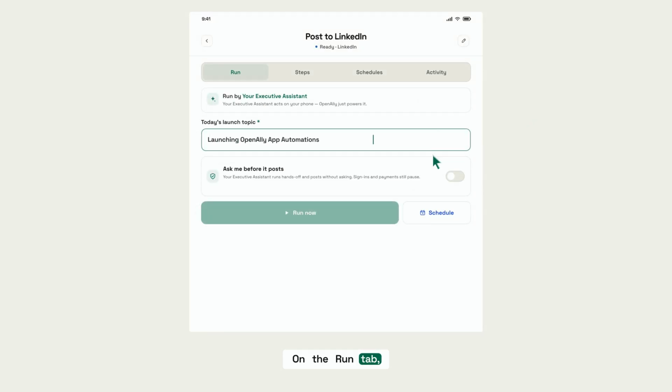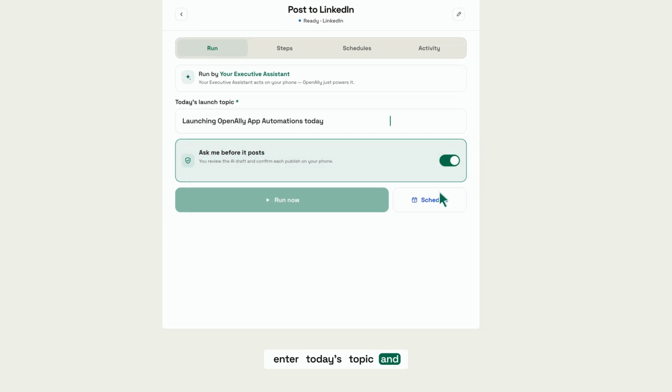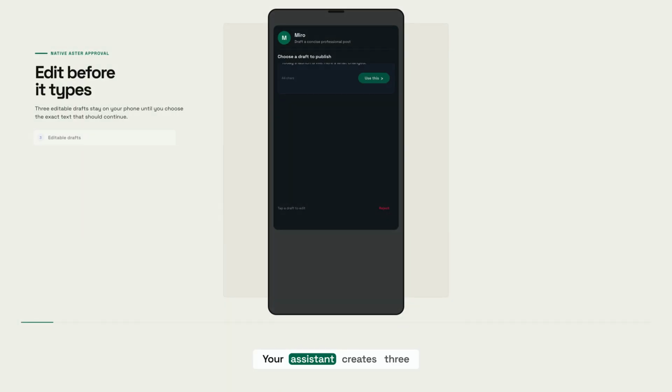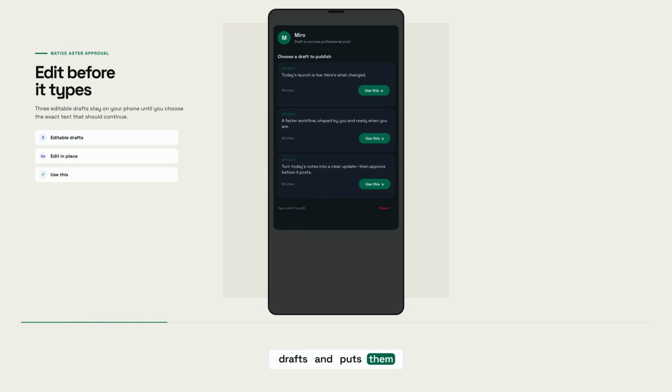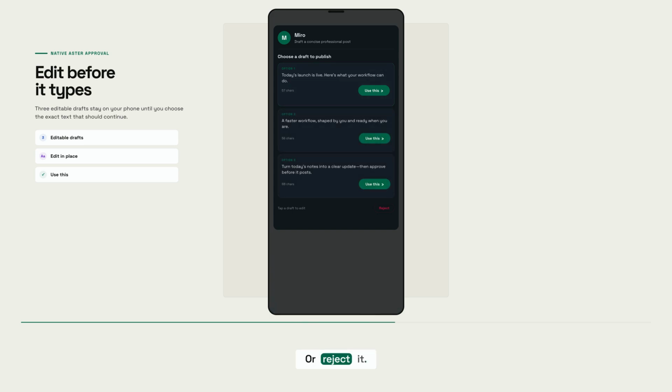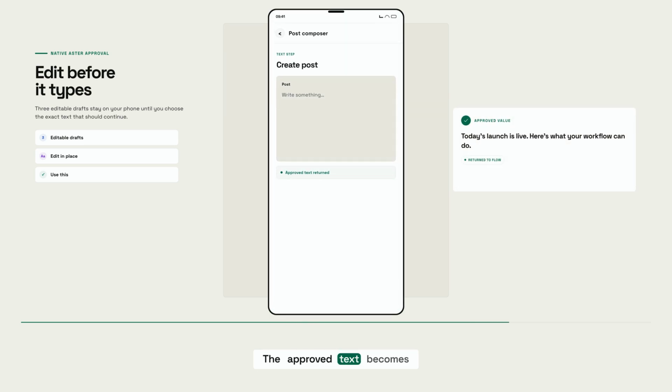On the Run tab, enter today's topic. And keep Ask Me Before It Posts turned on. Your assistant creates 3 drafts and puts them on your phone. Choose one. Edit it or reject it. The approved text becomes the value the flow will type.